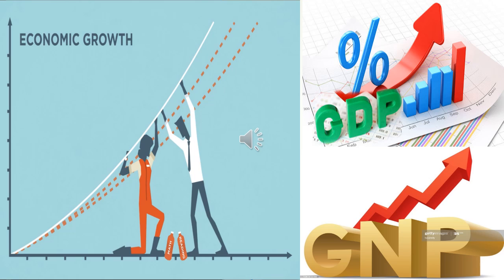It just shows the number, the increase in output produced in an economy in a particular period, measured in terms of money. It won't include any other factor.